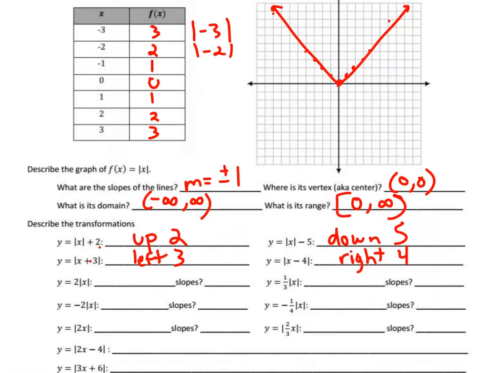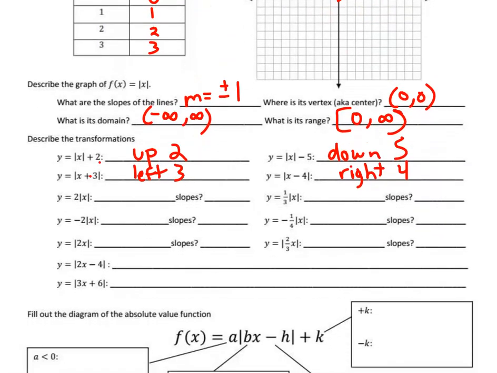Then let's scroll. So let's see. A 2 out front is going to give it a vertical stretch of 2. So it's going to make it skinnier. Skinnier, and it's a vertical stretch of 2, which means the slope is now up 2 over 1, and it's positive or negative because we have a negative slope, positive or -2. If it's a -2, it's reflected over the x-axis.